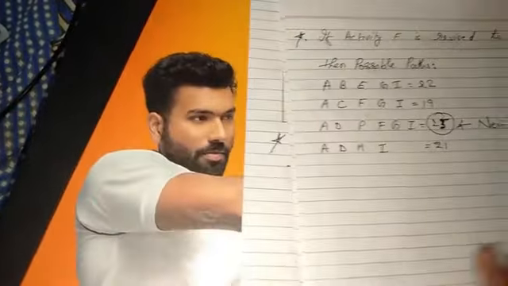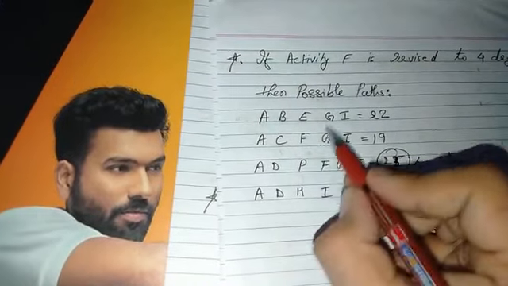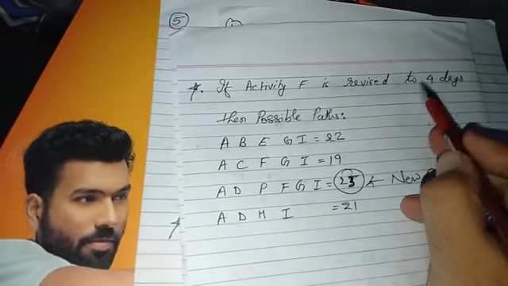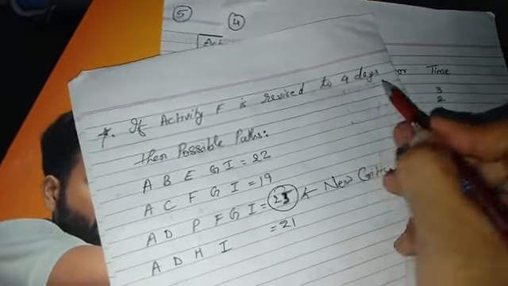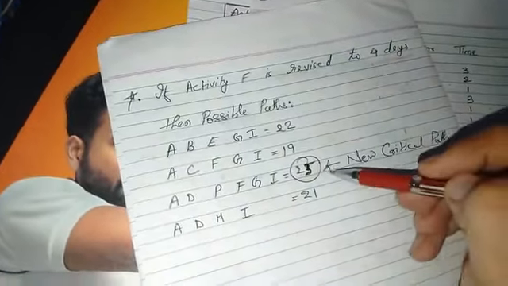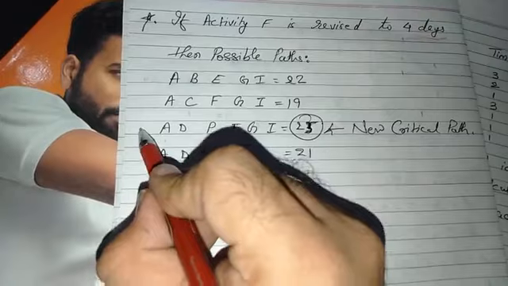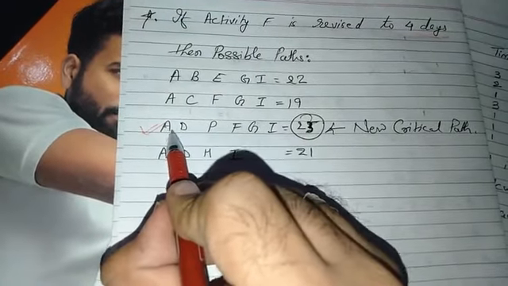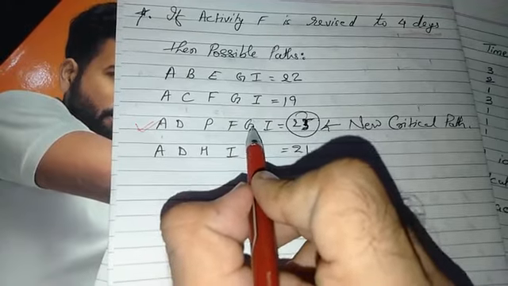Now again, one question was asked: if we delay activity F, or if we add 2 days to activity F and get a revised activity time of 4 days, then it would change our critical path. As I had done the total of it, the new critical path would become A to D, D to P, P to F, F to G, and G to I.